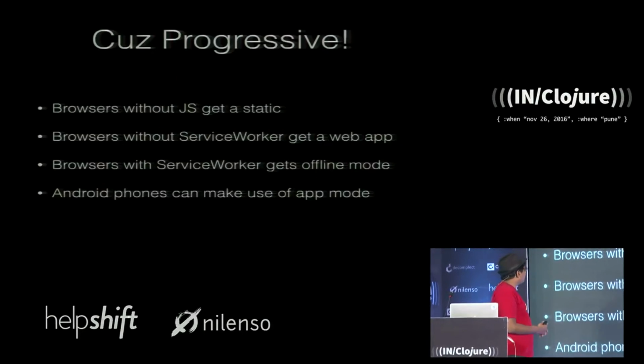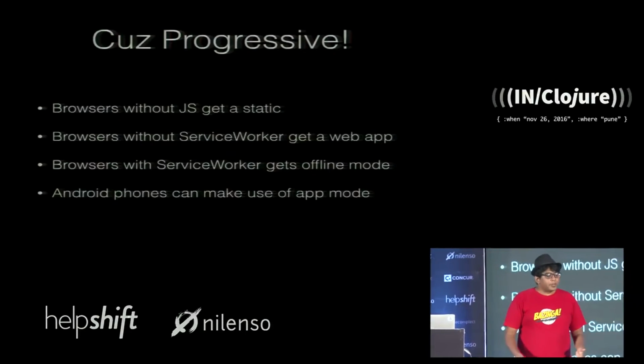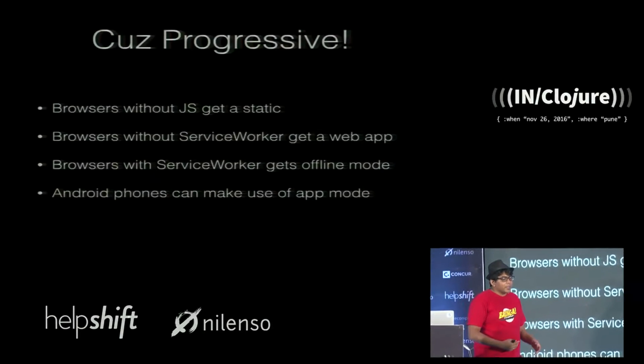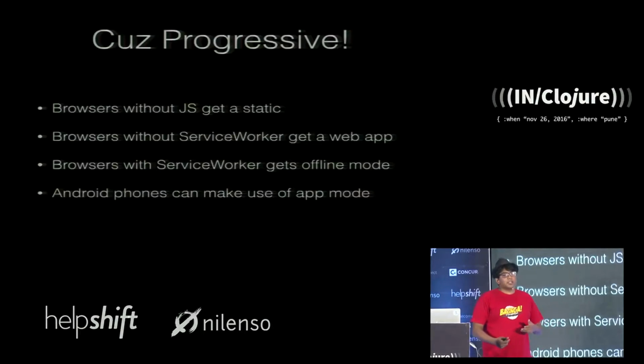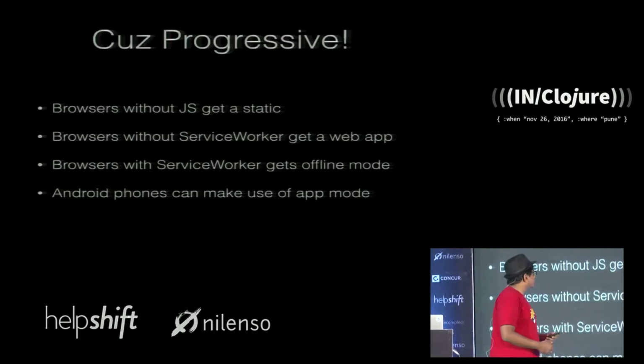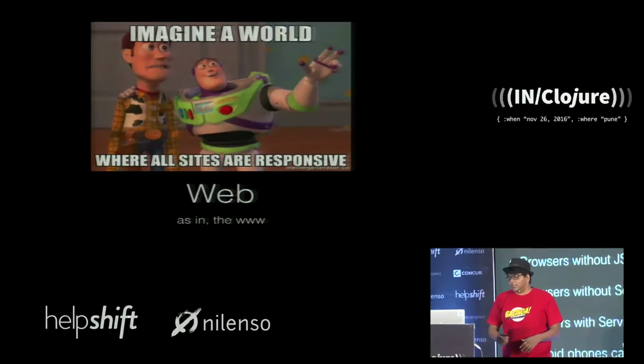Browsers that have JavaScript but no service worker get a regular web app. Browsers with service worker get an offline mode. And Android apps, as you can see, can make use of this offline mode. It's called progressive because your app gracefully degrades to the various different levels.